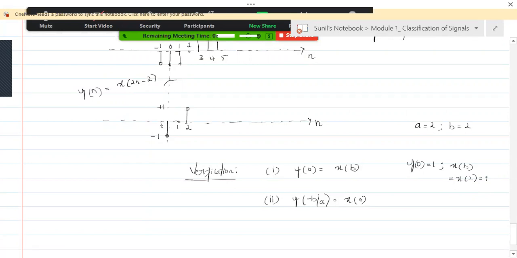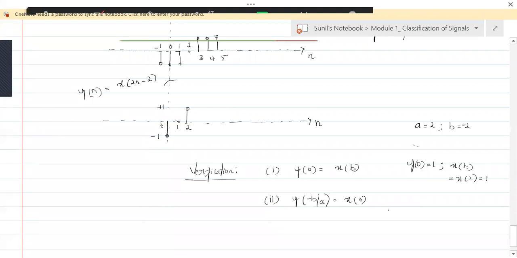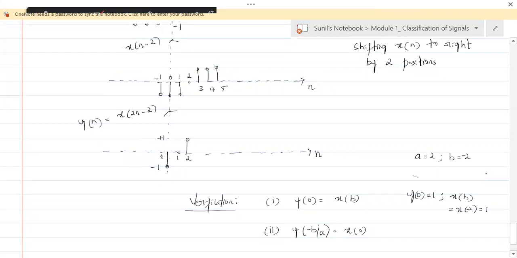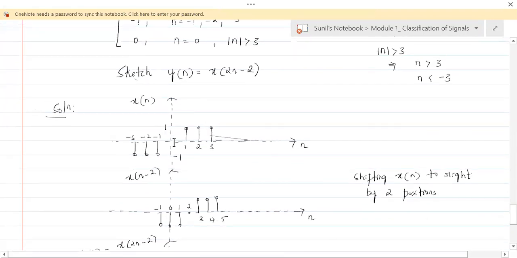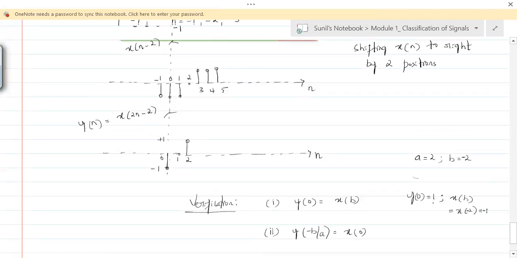So what's happening here? X of 2 is equal to 1, or x of b. Yeah, x of -2, is it? So b is -2. Sorry, b is -2. It's not 2. We need to consider the sign here. Very sorry. It is -2. So that means x of -2. So what is x of -2, everybody? X of -2 is -1. So x of -2 is also -1, and y of 0 is also what? -1.